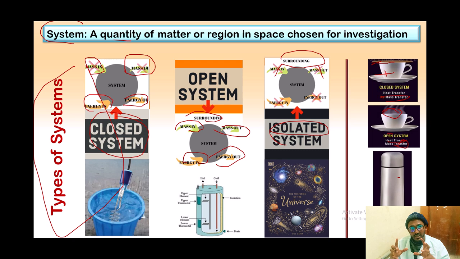So we have three systems, right? The first one is closed, in which there is no mass in or mass out, but there is energy in and energy out. The second one is open system, in which there is mass in and mass out, and also energy in and energy out. And the last one is isolated system, in which there is no mass in or out, and no energy in or out.